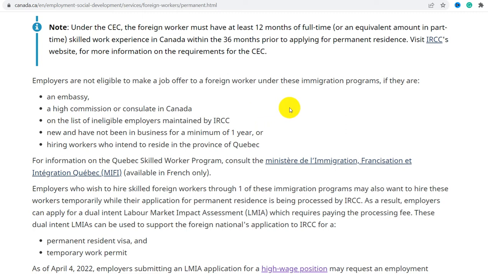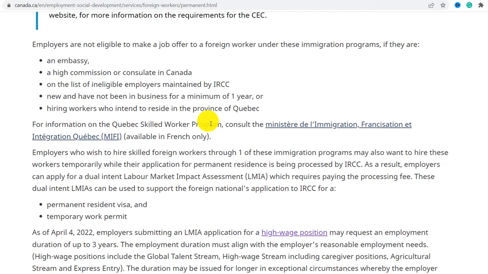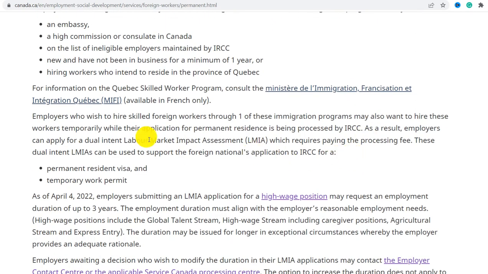Employers are not eligible to make offers to foreign workers under these immigration programs if they are an embassy, high commission or consulate in Canada, are on the list of ineligible employers maintained by IRCC, are new and have not been in business for a minimum of 1 year or more, or are hiring workers who intend to reside in the province of Quebec. For information on the Quebec Skilled Worker Program, contact the Ministry of Immigration; translations are available in French only.